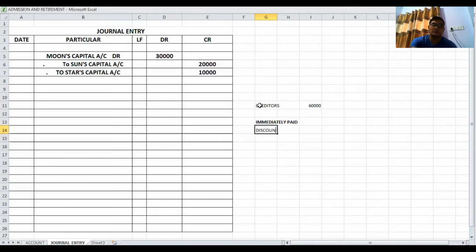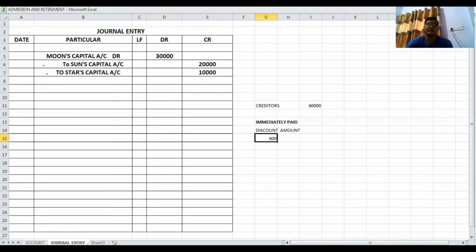So discount amount, that is on 60,000, there is a discount 12%, but this 12% is for full year. But we paid after 1 month, so discount is for 1 month. So into 1 divided by 12. Once again, 60,000 is the amount of creditors, 12% discount rate, and it means 12 divided by 100, and payable after 1 month. So discount for 1 divided by 12. So discount amount is 600. Okay, I have solved this equation and got the discount amount is 600.